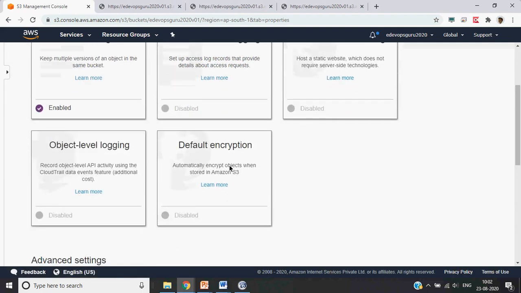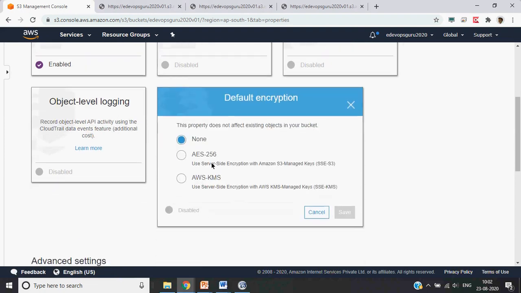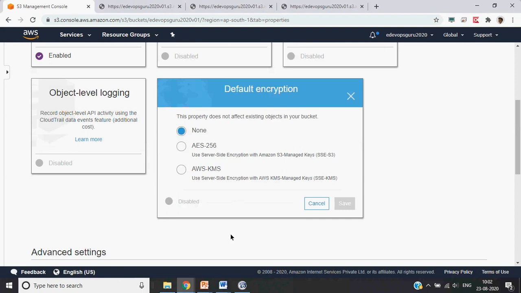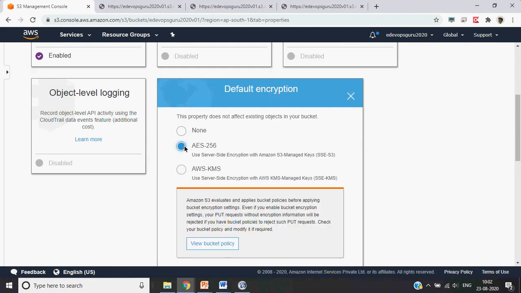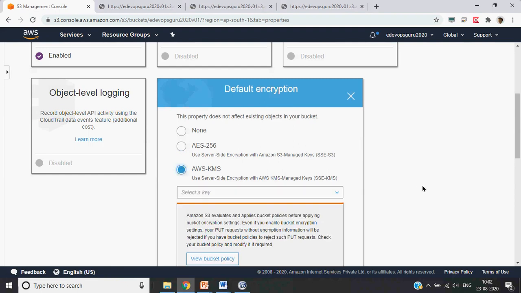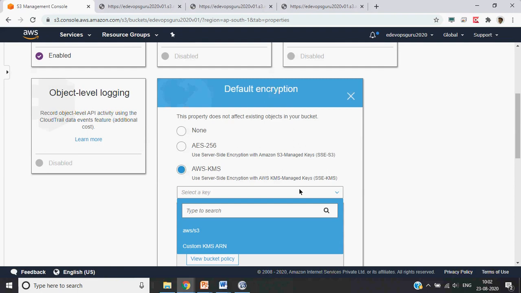So encryption, obviously there are different types of encryption available. You can use AES 256, where encryption keys and everything would be managed by AWS, and you can enable it. Otherwise you can also use the AWS KMS service, which is key management service, where you can create your own key, or you can use AWS KMS to use their AWS managed key.